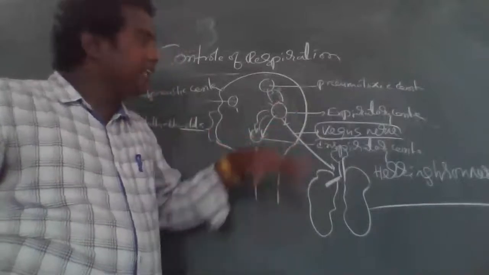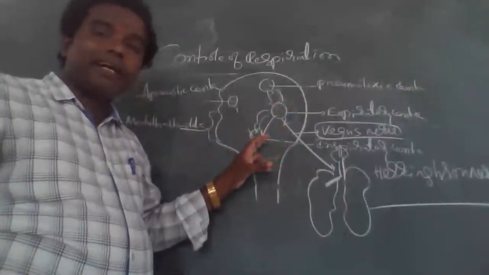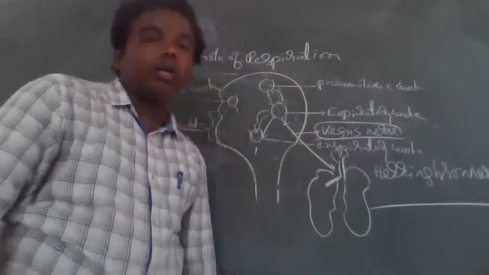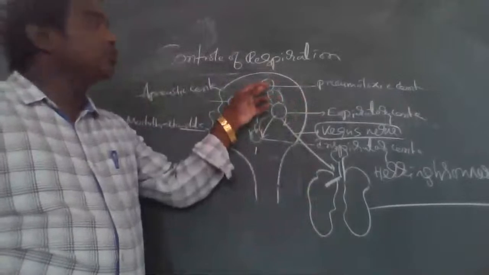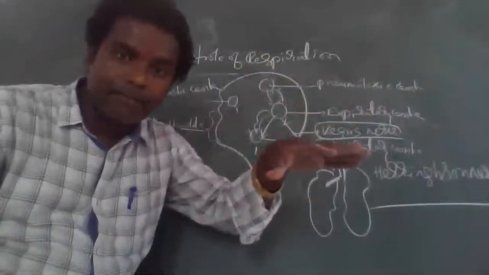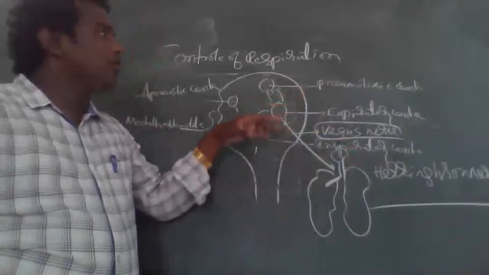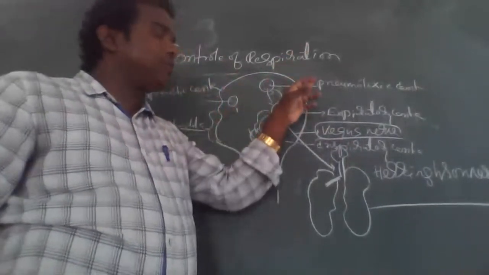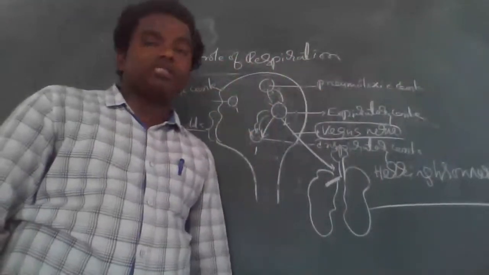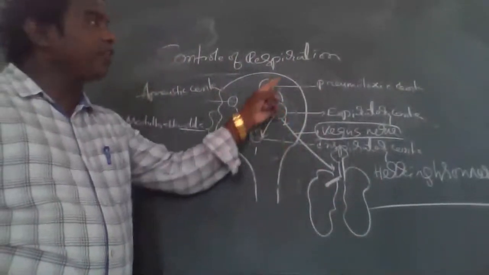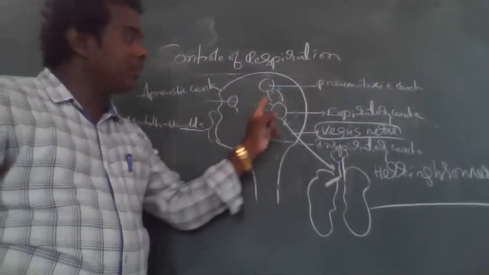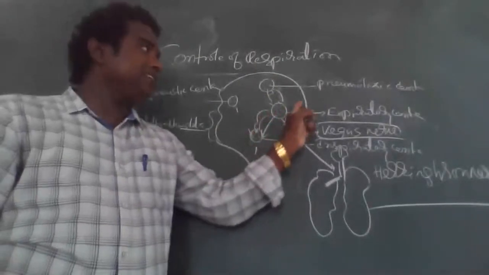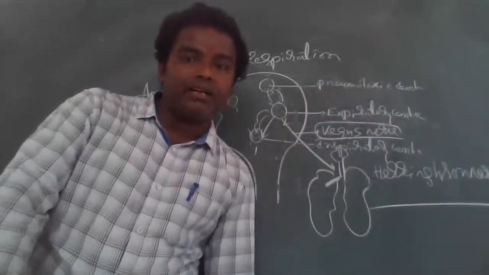Here, indirectly, the inspiratory center depends upon the pneumotaxic center. The pneumotaxic center controls this, and it is present in the pons of the brain. That is one of the important points. The expiratory center is controlled by the pneumotaxic center, and the inspiratory center is controlled by the expiratory center. The inspiratory and expiratory centers are controlled by the pneumotaxic center.